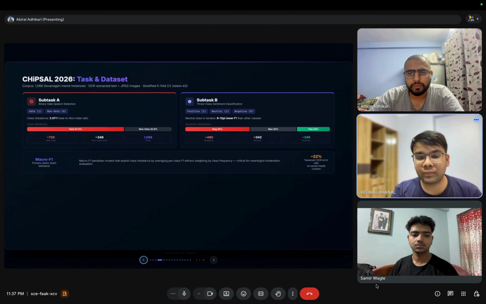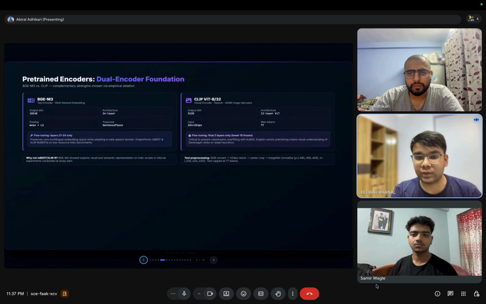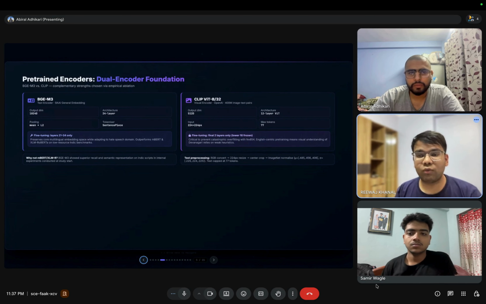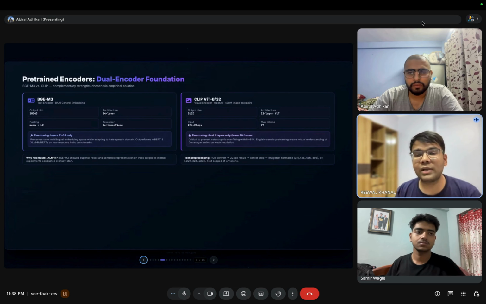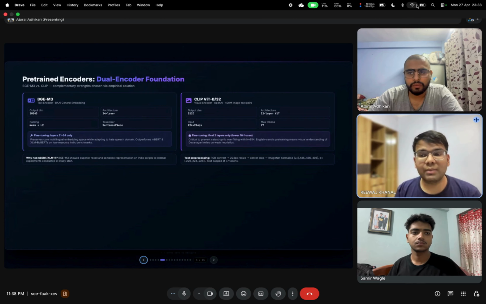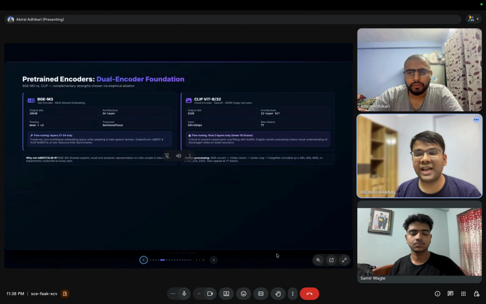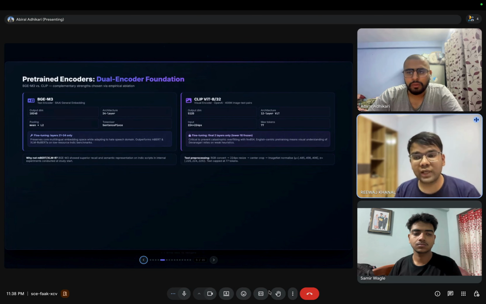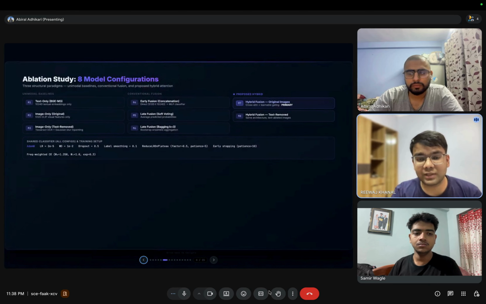On the fifth slide, we have pretrained encoders. For our foundation, we chose two powerful encoders. For text, we used BGE M3, fine tuning only the top layers to preserve its multilingual capabilities. For images, we used CLIP ViT base, keeping the lower 10 layers completely frozen to prevent catastrophic overfitting on our small dataset.